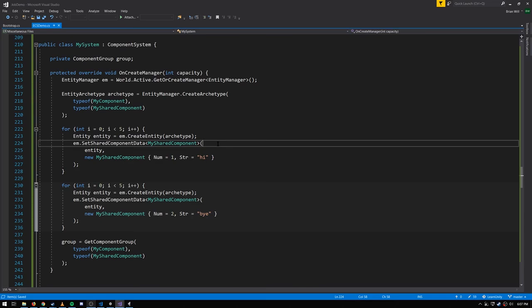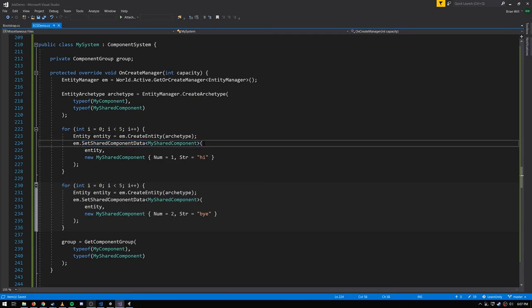There are a couple more things to talk about in regards to shared components, but first I need to note that I showed you some invalid code earlier. The method on Entity Manager is called setSharedComponentData, whereas on Entity Command Buffer it's just called setSharedComponent without the data at the end, even though it does basically the same thing. So it's a strange little inconsistency there.